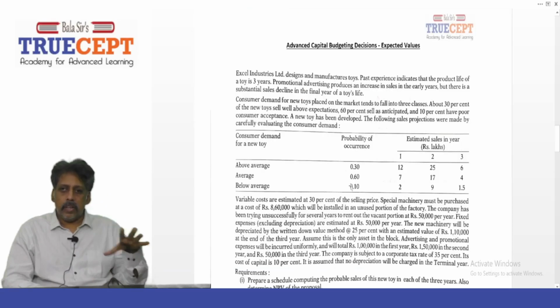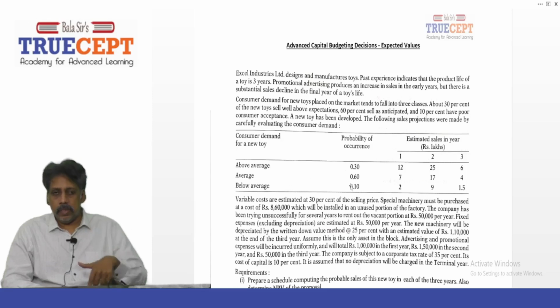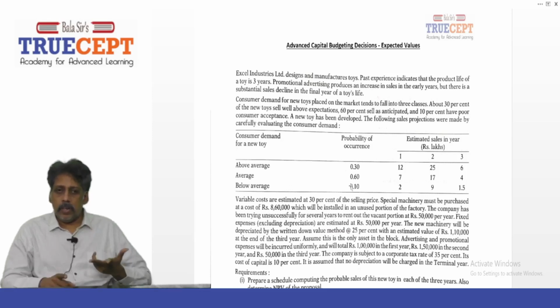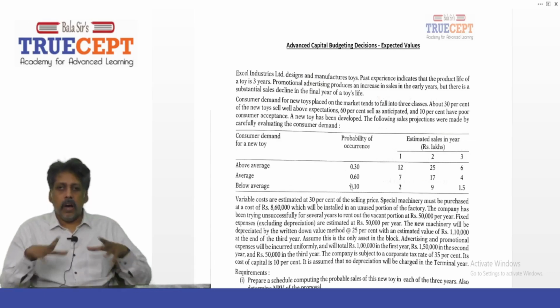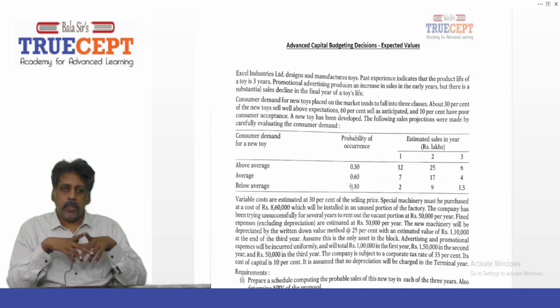Okay, so let us go ahead and take on another example under expected value method. I remember last video I did a sum on expected value method that read Venkatesh Limited. Now let us take on another example under expected value method. Now let us start with this example that reads Excel Industries.